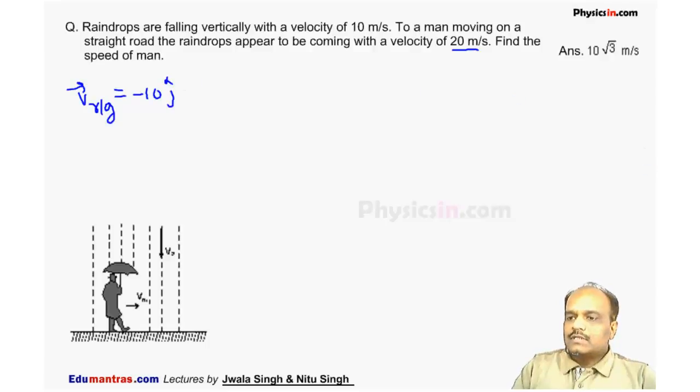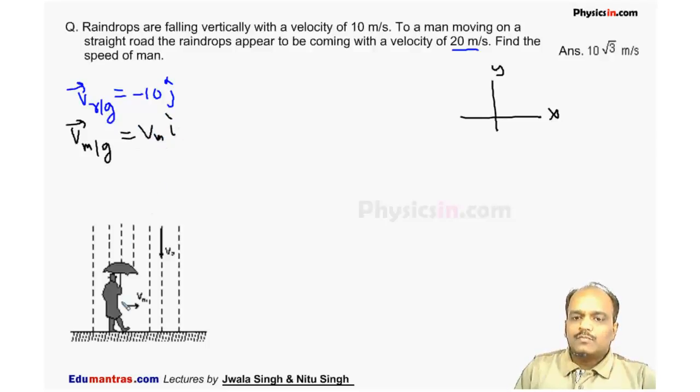This is our x-axis. Now we'll choose our coordinate system. This is our x-axis and y-axis. X-axis is along ground and y-axis is perpendicular to ground. The velocity of the man with respect to ground, let it be Vm i cap. Let the man be moving in this direction.